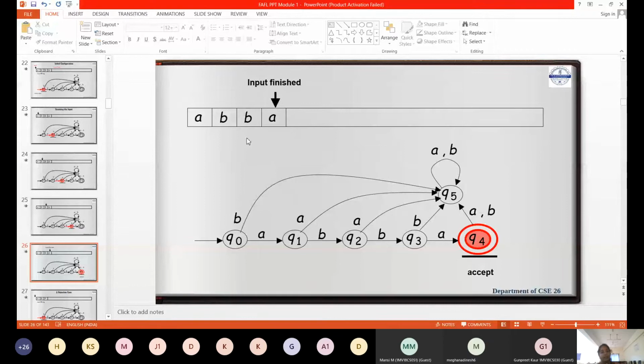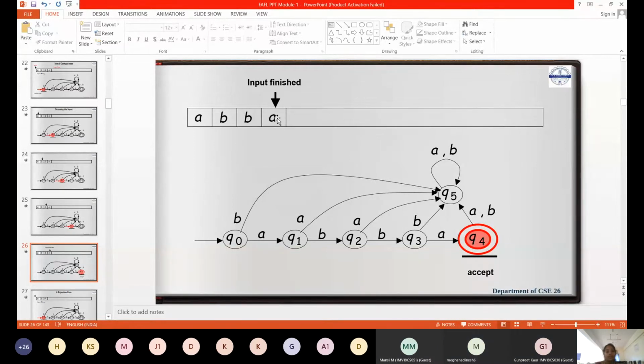Actually, they will give you a language. Language means what? The set of all strings, right? Now only one string is given to you. Your task is very easy. If I provide you a language, that language will contain n number of strings. All those strings have to be accepted by the DFA. Then imagine the complexity. Have you understood my point? Yes, ma'am.